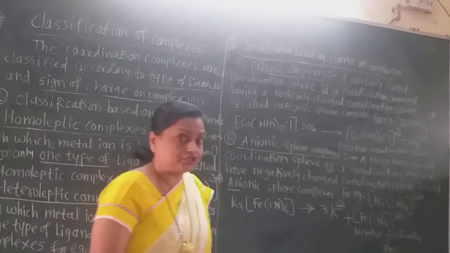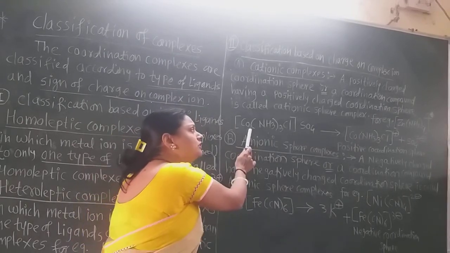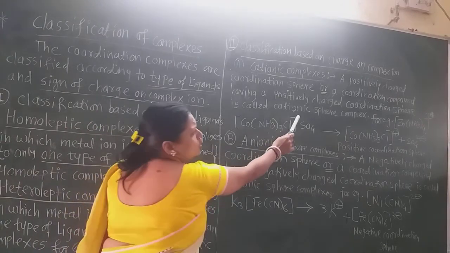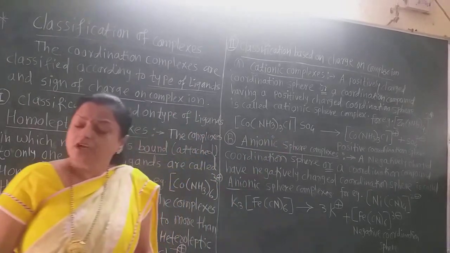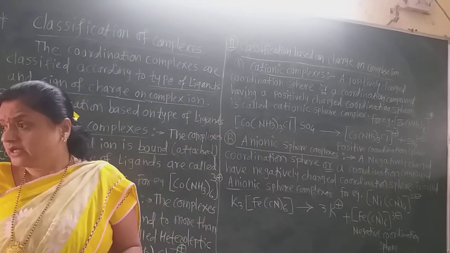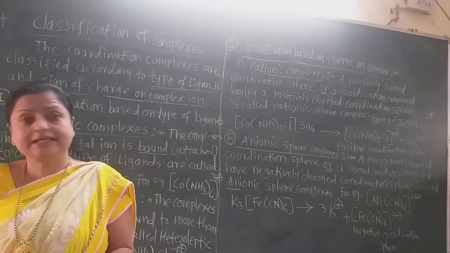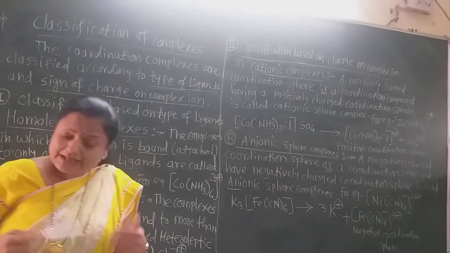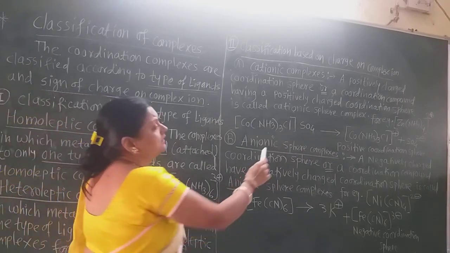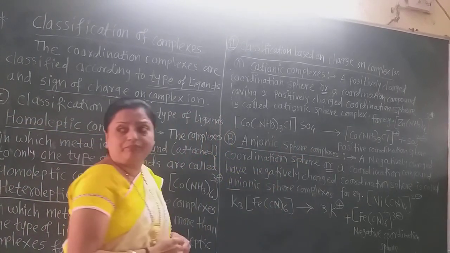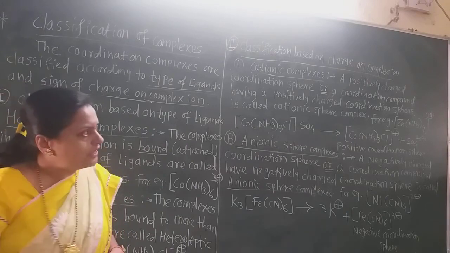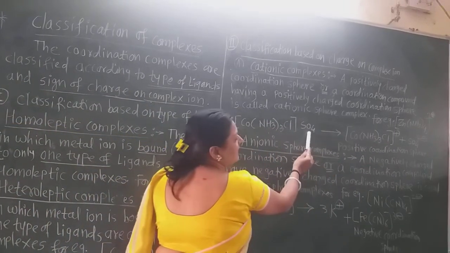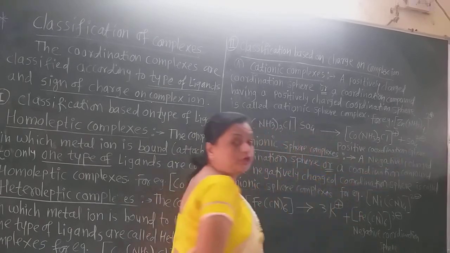Now this is also a cationic complex. Why is it so? There is no charge written on the coordination sphere, still it is a cationic complex. Then how can we justify that? Just ionize that complex. After ionization, we know that the sulfate ion has a -2 charge, not +2.